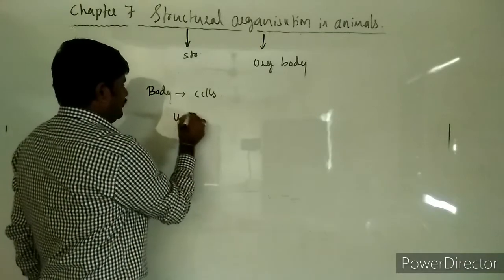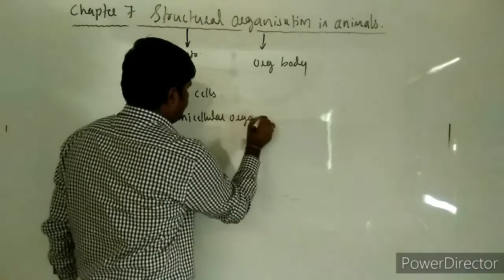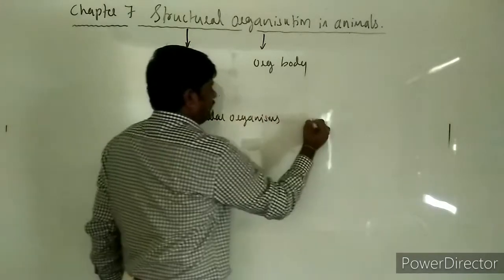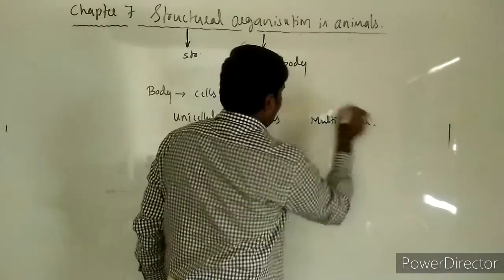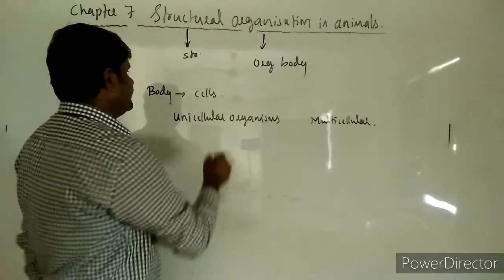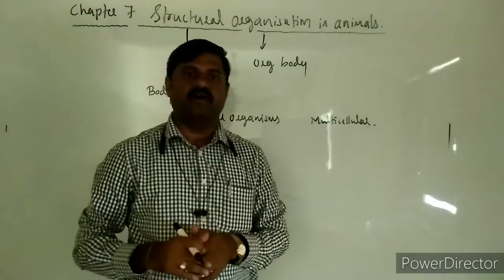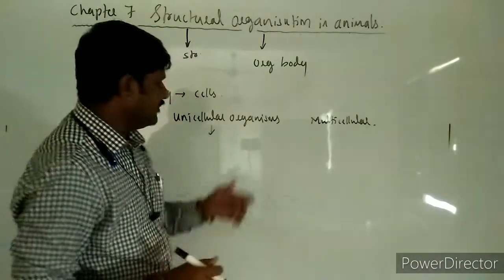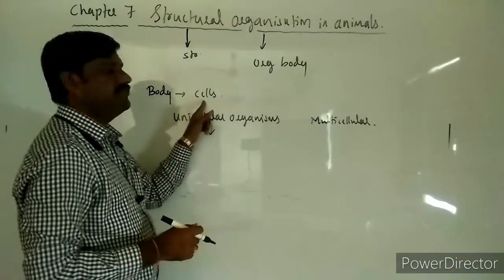Unicellular organisms and multicellular organisms. Unicellular organisms are those organisms whose body is made up of a single cell. Its body is made up of a single cell.